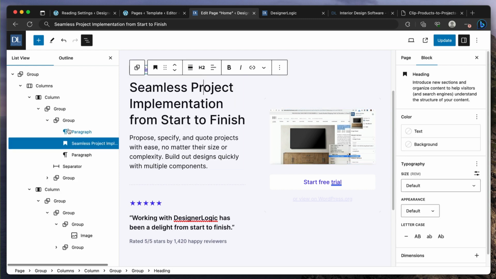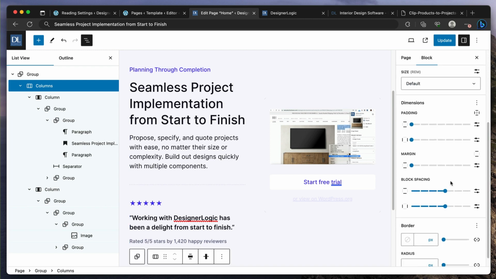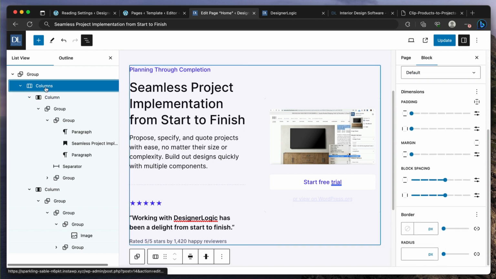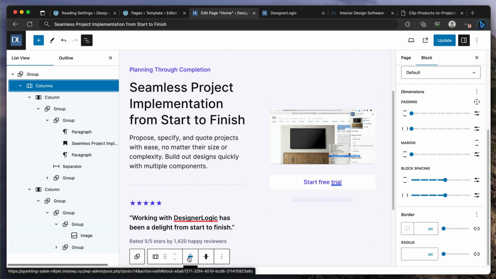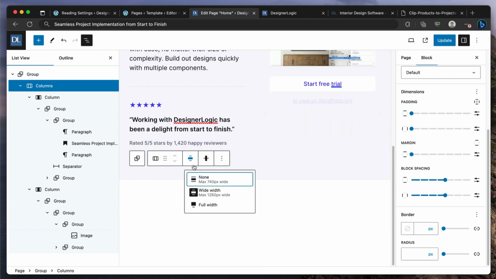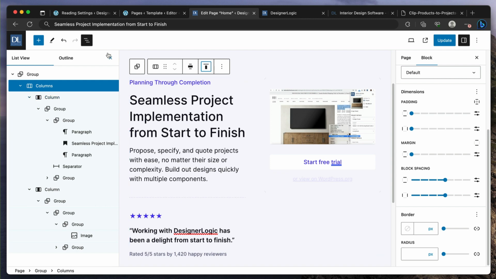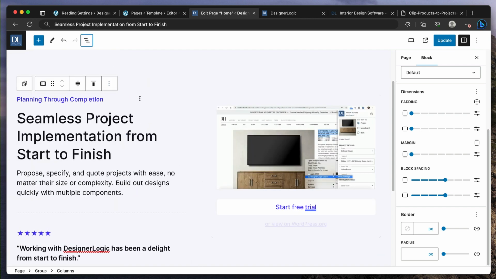And then we can make some additional adjustments, like these are the columns, and for columns we can see here that we are aligning. Okay, we're doing white width, but we might want to do align top, and that way this one is going to be aligned top. And so it's cleaner, right? And yeah, then it looks good.